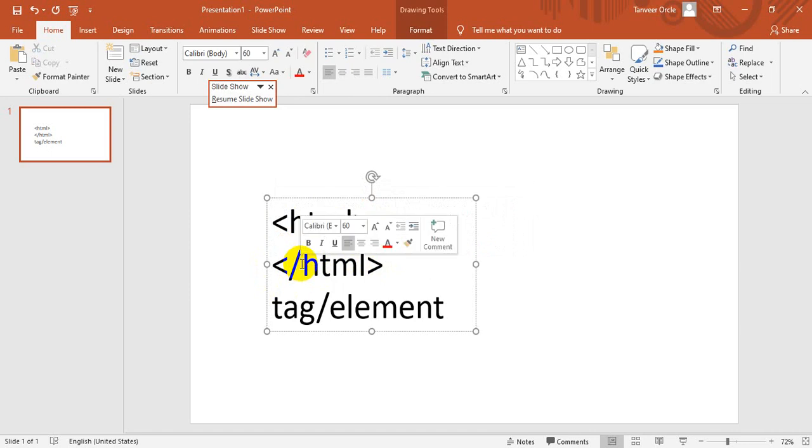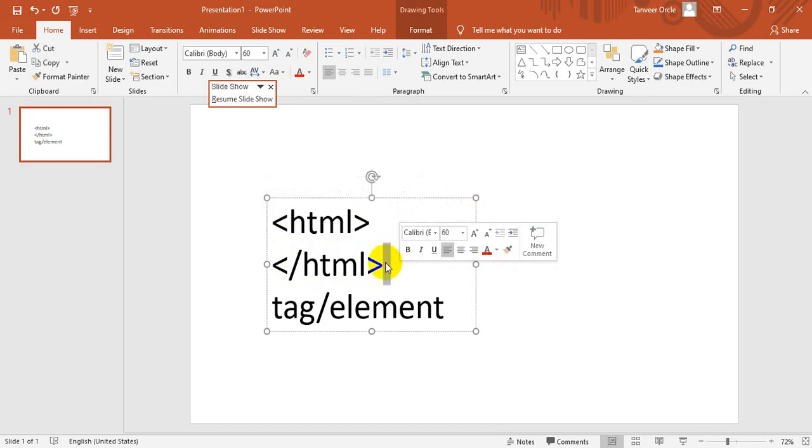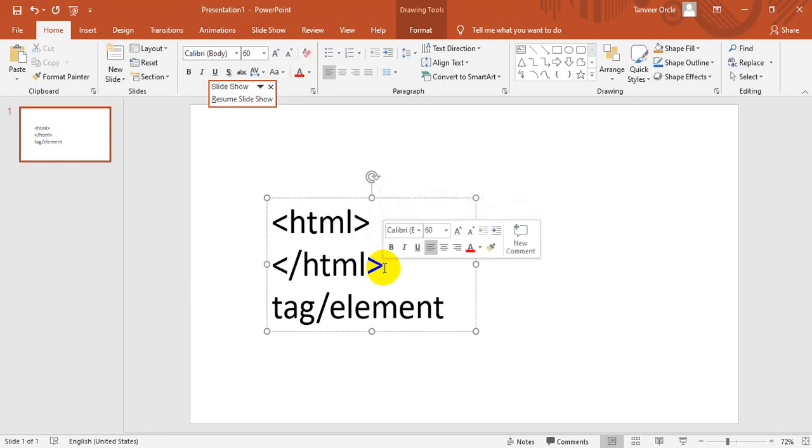But how do we come to know which one is opening and which one is closing? Only with this forward slash. This forward slash indicates that this is the closing tag. So we have two types of tag. One is singular tag, sometimes called an empty tag. And if we have a closing of that particular tag, then this tag becomes a container tag or paired tag.